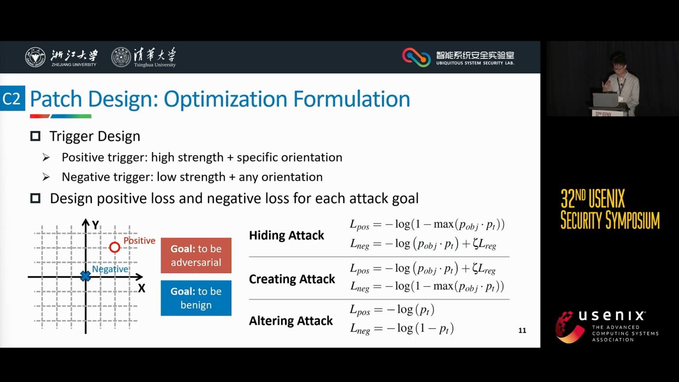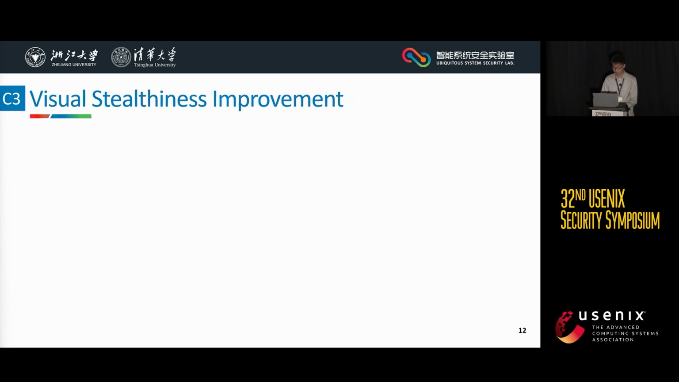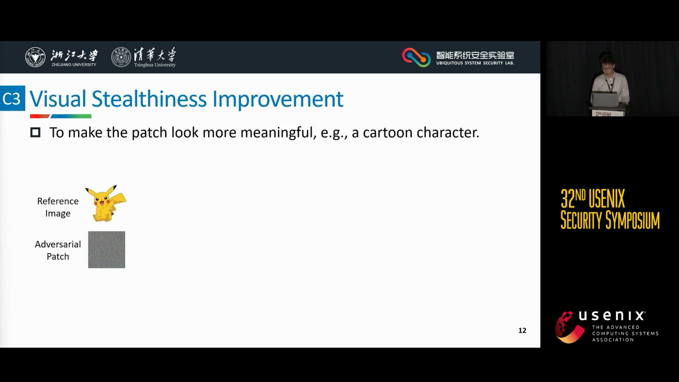To achieve these two goals, we design positive loss and negative loss corresponding to positive triggers and negative triggers for each attack goal. The next challenge is how to improve the visual stealthiness of TPatch. We intend to make the TPatch look more meaningful, for example, look like a cartoon character.